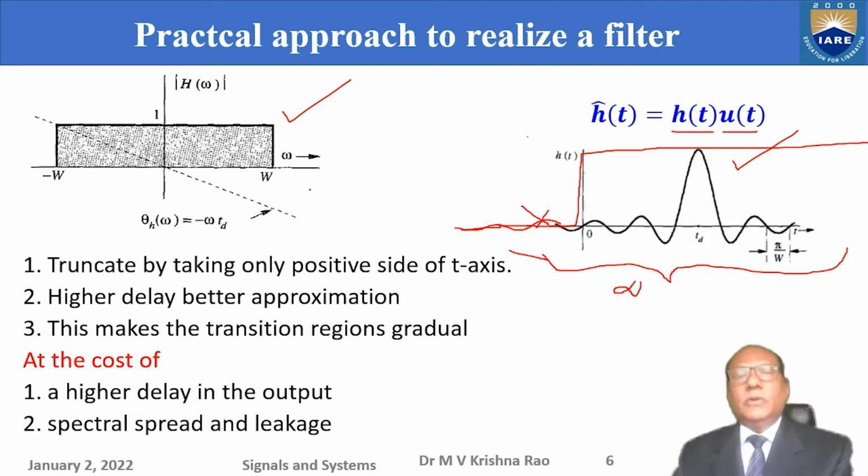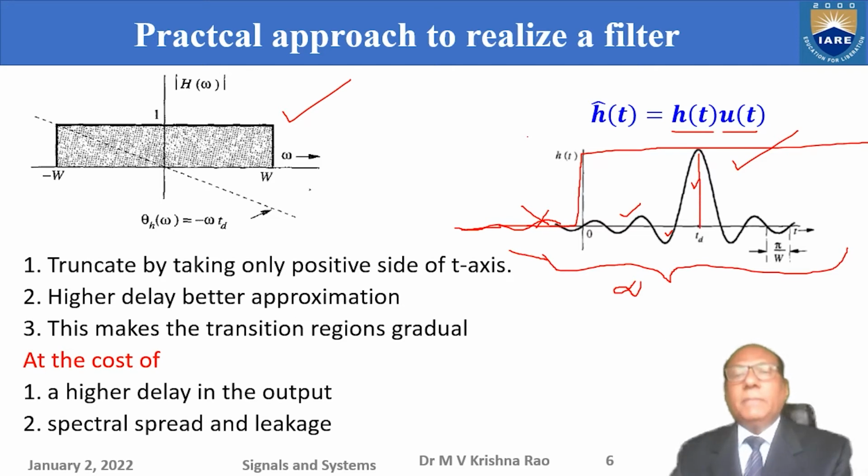Okay. But if I cut it, how many cycles do I have here? I have one cycle. If I take this positive and this negative as one cycle, this is another cycle, and probably 3 or 4 cycles I need. After that I may not need more. But if I cut at the first or second cycle itself, you are truncating the impulse response incorrectly, so it may not give a good filter. And what is the basis for that?